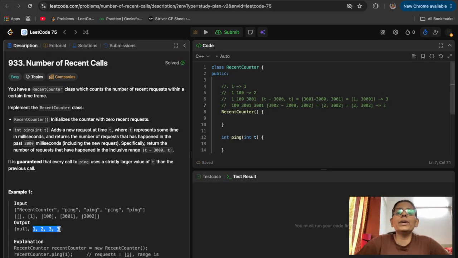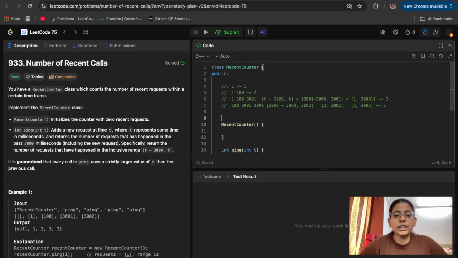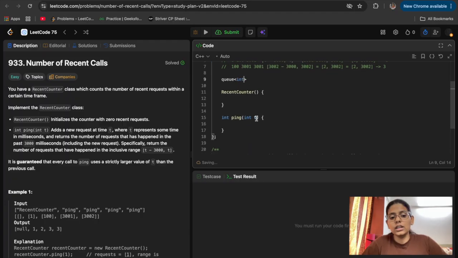So how can we implement this? First we need to take a queue data structure, and in the constructor of this class we will initialize that queue. So let's take a queue of int, because they are just giving time, that is int t. We will take Q and initialize it.